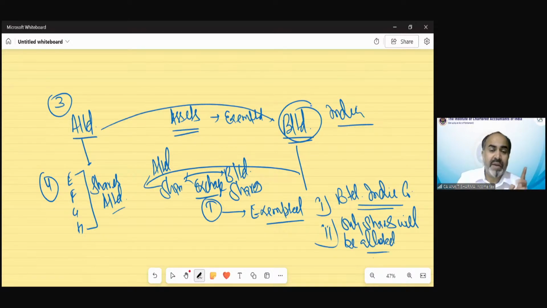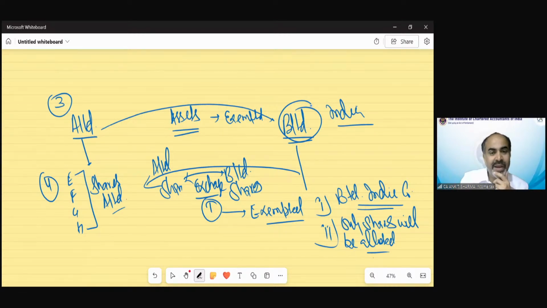So in case of A Limited shares, against A Limited shares, we will only provide the shares, no cash, no other kind of monetary payment, no other kind of any asset would be provided. Only shares will be provided in exchange of shares. If there is any other payment involved except shares, then capital gain would be charged.